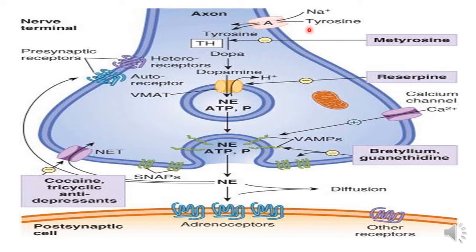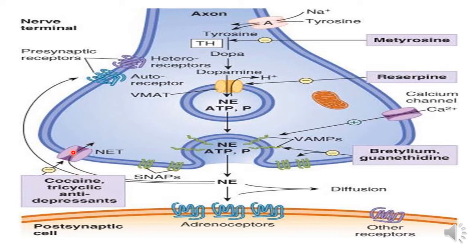This is the sympathetic action terminal, and there is the entry of the tyrosine with sodium. With the help of the sodium, tyrosine forms dopa, then dopamine, and then dopamine enters within the vesicle and forms the norepinephrine. Norepinephrine then forms the epinephrine, and epinephrine again enters within the vesicle, and both norepinephrine and epinephrine are released at the synaptic terminal. After the action is over, norepinephrine reuptake occurs